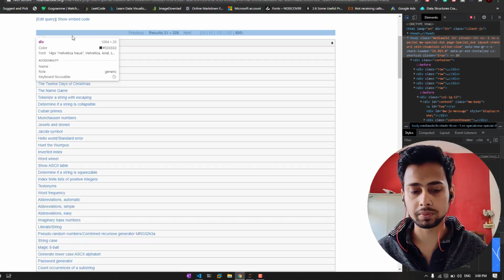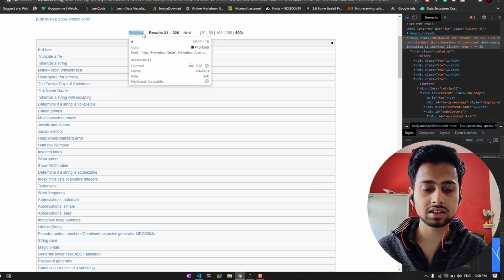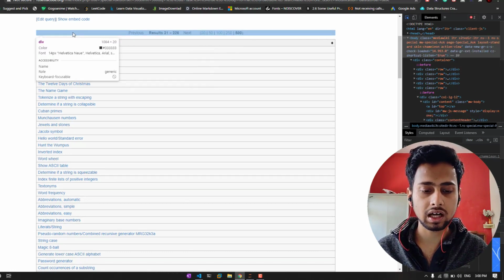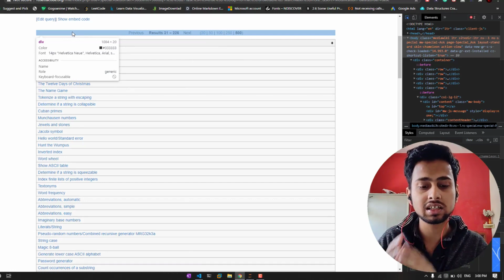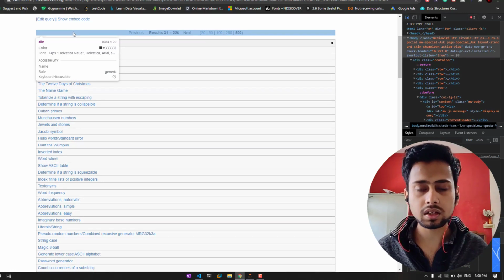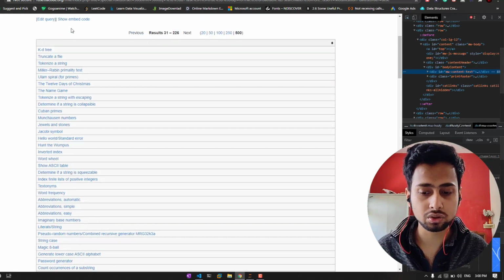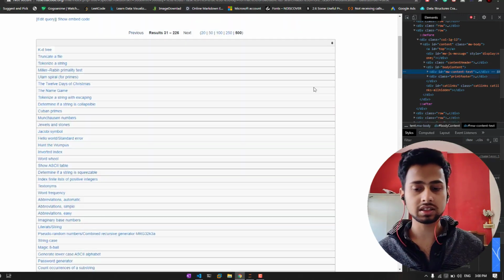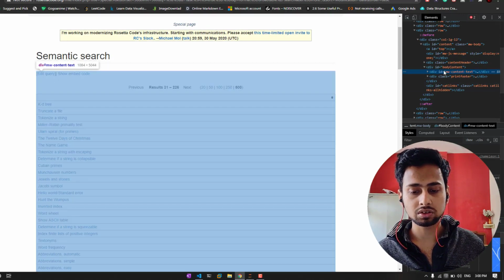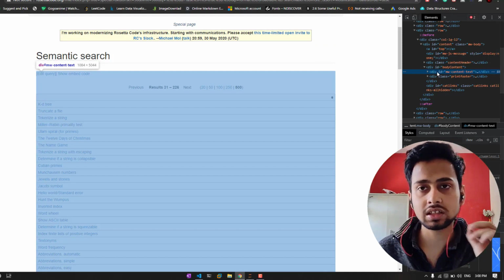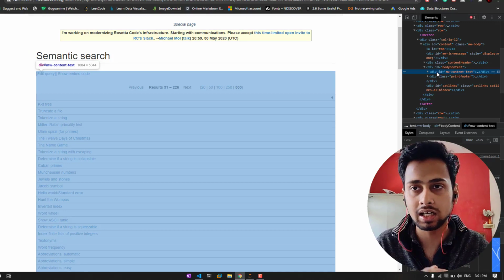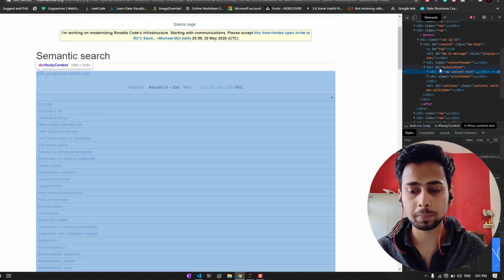So let me show you what I mean. Here you can see that if I am selecting this, this is just selecting the previous. If I am hovering over this, it is just selecting the B, which is the bold tag. But if I select here, it is selecting all the previous, result, and the single column, which is basically a div. But as soon as I click here, you can see that it is selecting all the things that we need. So it is basically going to select all the questions that it has. So our first task in web scraping is to find the block where all the contents are actually present.